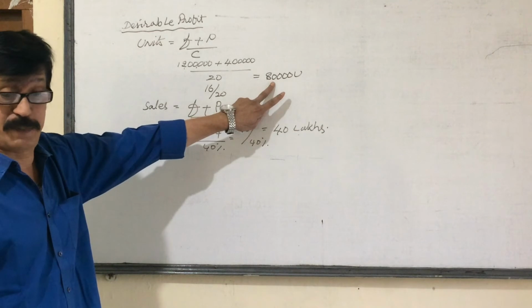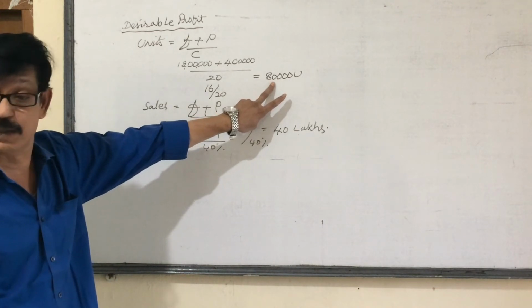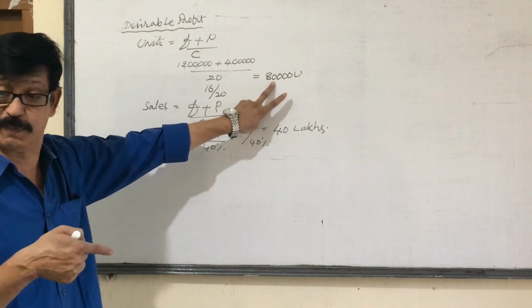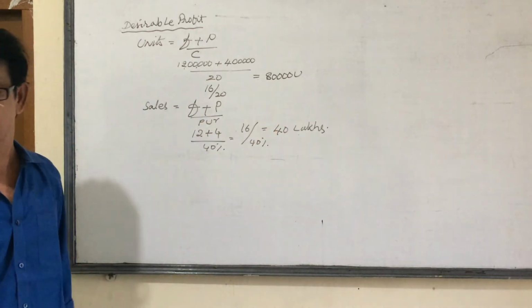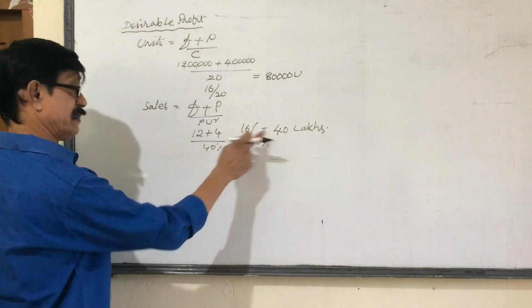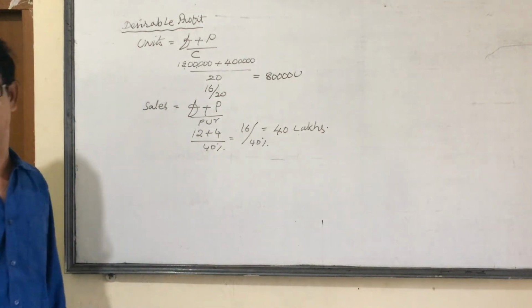80,000 units are sold at the price of 50 rupees. That is equal to 40 lakhs. So if I get 40 lakhs in sales, I will get a profit of 4 lakhs.